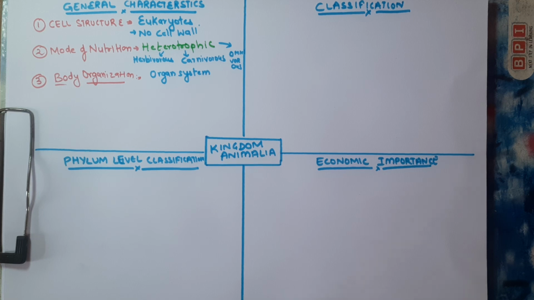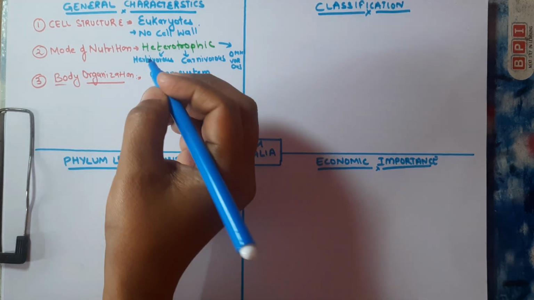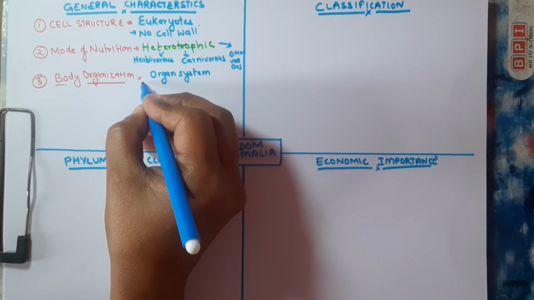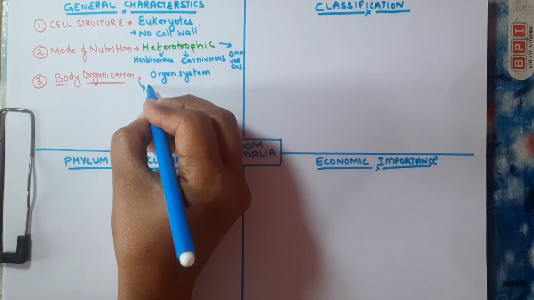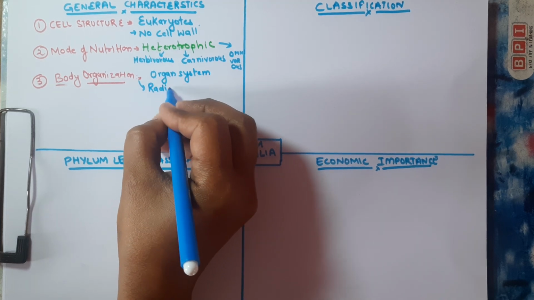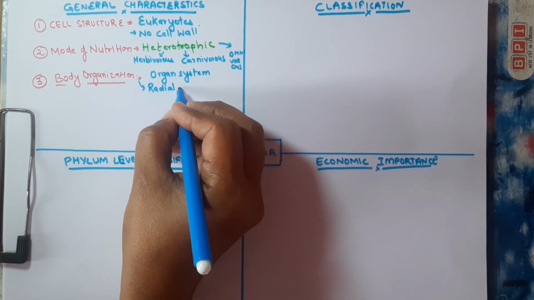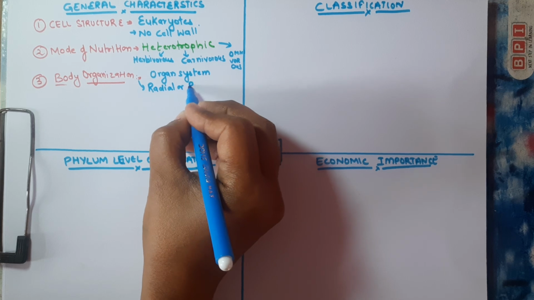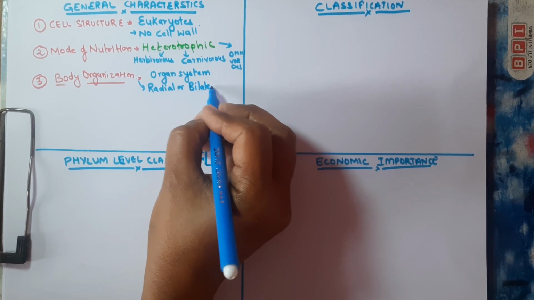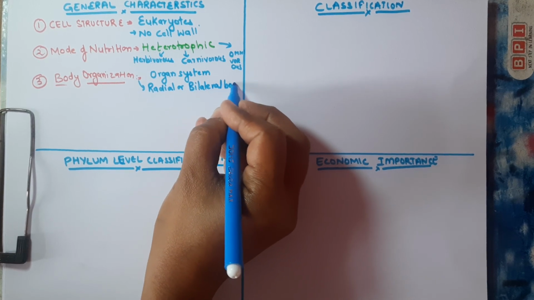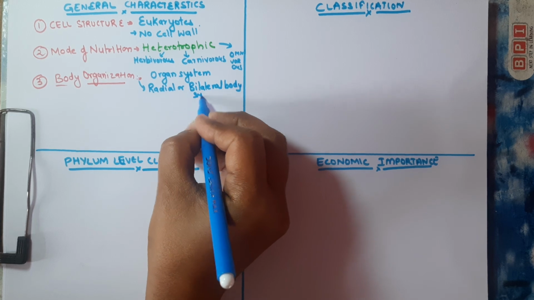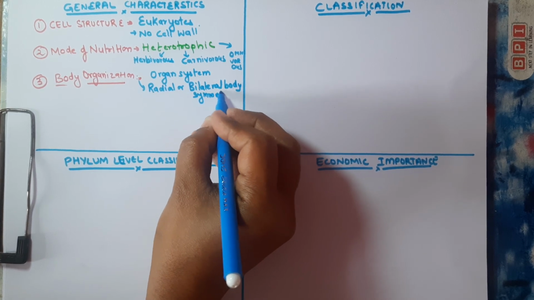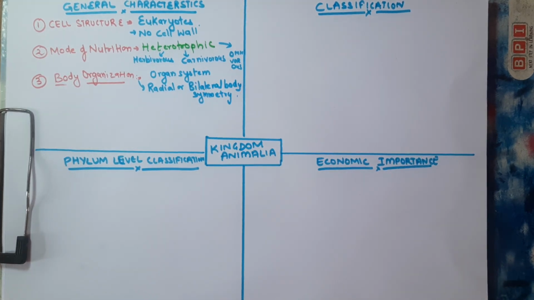If we talk about the body symmetry, the body symmetry can be radial, as in the case of the jellyfish, or it can be bilateral symmetry. The bilateral body symmetry is exhibited by the human, whereas the radial symmetry is exhibited by the jellyfish.